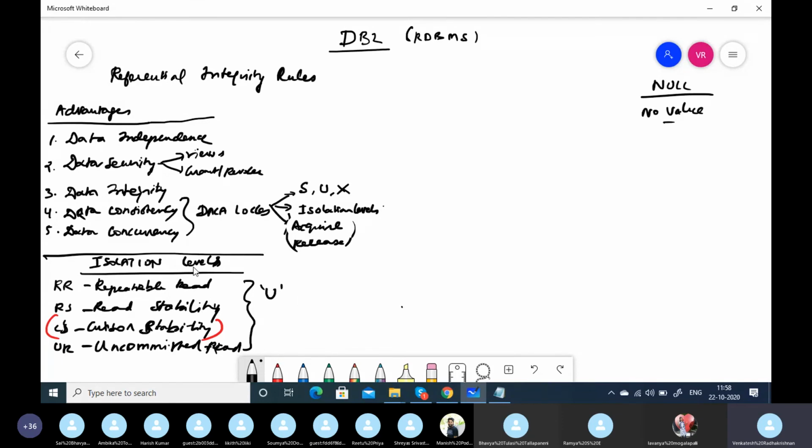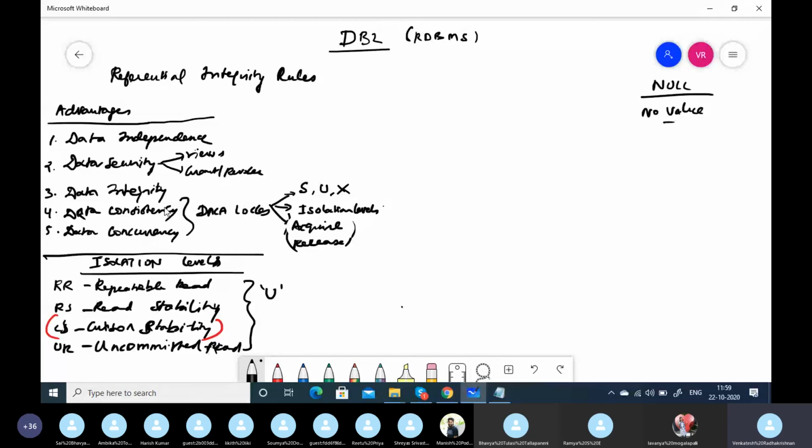So isolation level or the locks are important only for read for update or read for delete. If millions or billions of people are going to read data, it doesn't matter. They can read. If Virat Kohli is posting on Instagram, millions are reading at the same time, no issues. But if one person is trying to change, then locking is essential. Or if one person is trying to delete, then locking is essential.